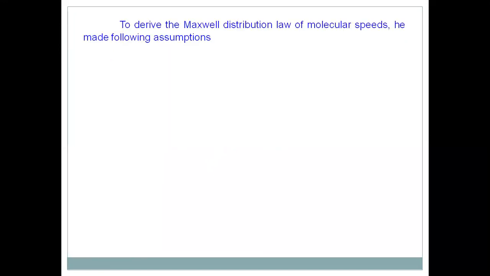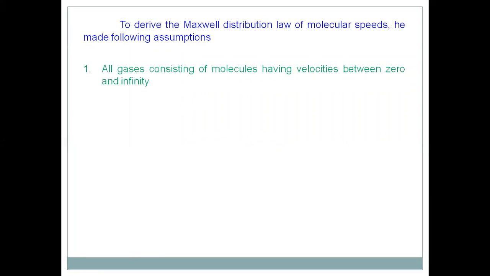To derive this Maxwell distribution law of molecular speeds, he made some assumptions. The first assumption: the gas consists of molecules having velocities from minus infinity to plus infinity. If molecules are going along the positive x-axis, it may be taken as positive velocity; if going along the minus x-axis, it may be taken as negative velocity. But when we take only magnitude, Maxwell assumed the molecules have velocities between 0 and infinity.